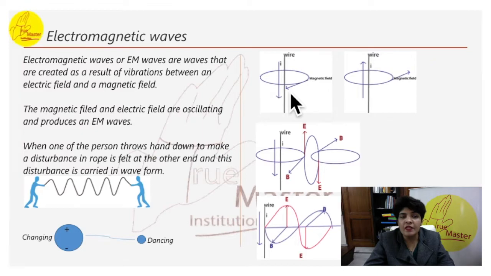A wire with current upwards. Now if the current is moving upwards, then the magnetic field developed by the right hand thumb rule is in this form. So this is the wire where the current is flowing, and the field is going to be in this direction. The current is flowing this way, outwards.